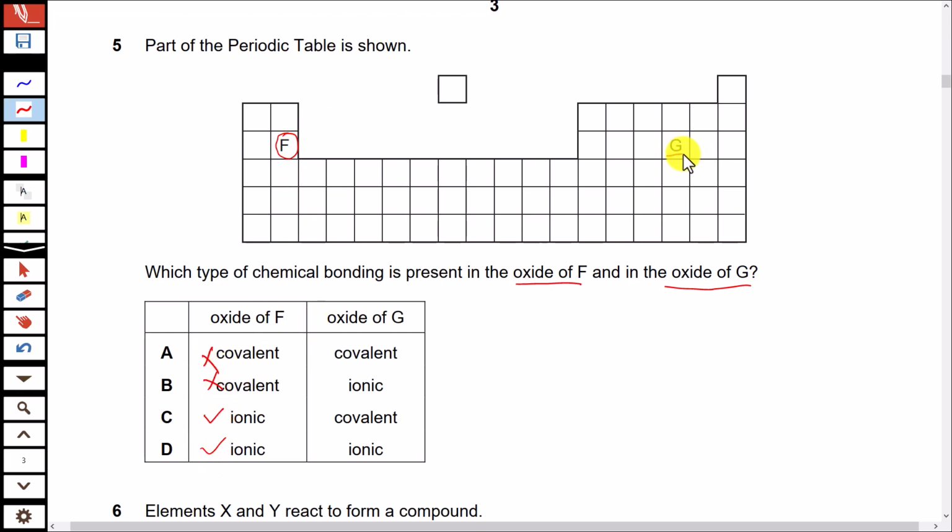And this element, it is present in group number 6 of the periodic table, and it is below oxygen. You can say this element is sulfur, that is a non-metal, and oxygen is also non-metal. So when it forms compound with oxygen, it would be covalent, as non-metallic elements form covalent bonds with each other. C option is correct here.